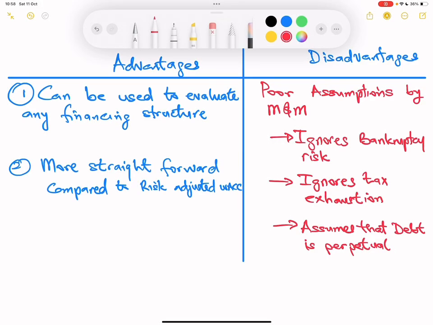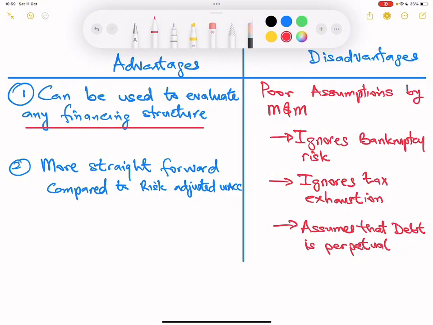So still on APV, it has advantages as well as disadvantages, and that's what I've summarized in this table for you. If you look at the two advantages, the first one is the fact that this particular method can be used to evaluate any financing structure. So you don't have to recalculate WACC the way you used to do it under WACC. This does not use WACC, because financing structure is why we are calculating WACC, weighted average cost of capital.